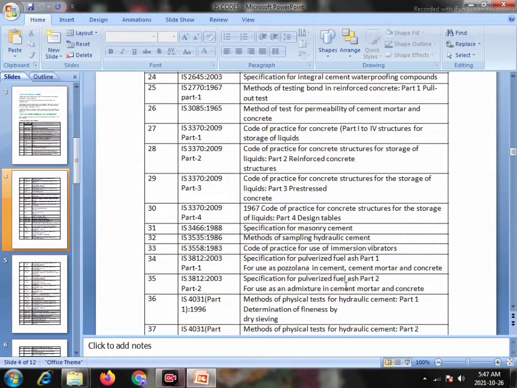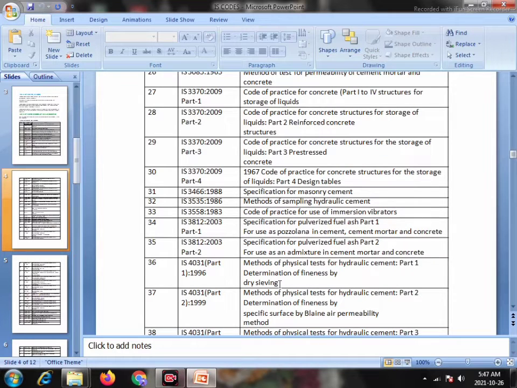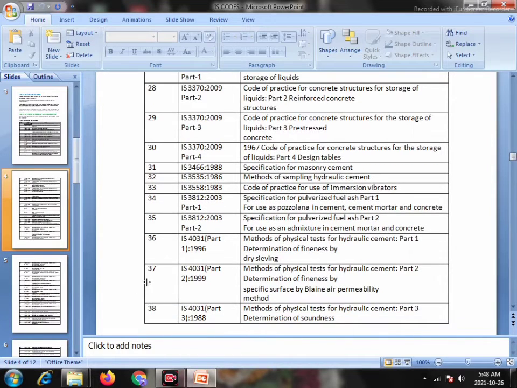35: IS 3812:2003 Part 2, specification for pulverized fuel ash, Part 2 for use as admixture in cement mortar and concrete. 36: IS 4031 Part 1:1996, method for physical tests for hydraulic cement, Part 1 determination of fineness by dry sieving. 37: IS 4031 Part 2:1999, methods for